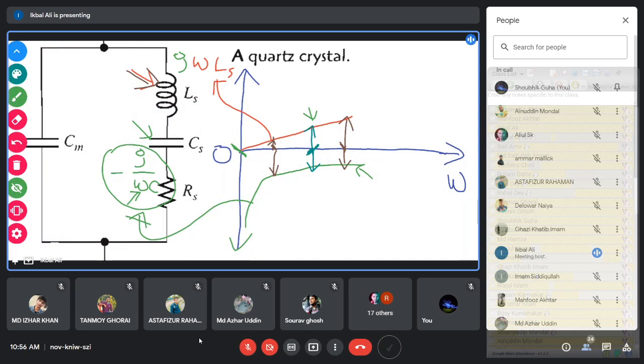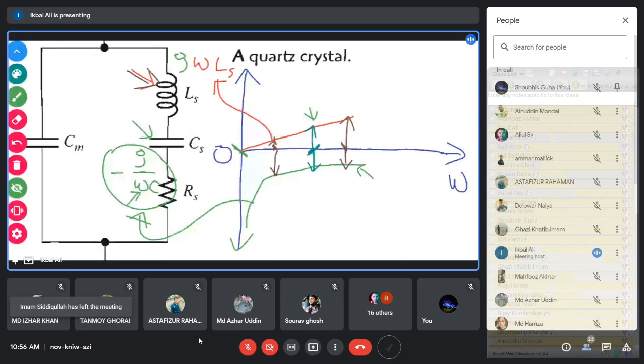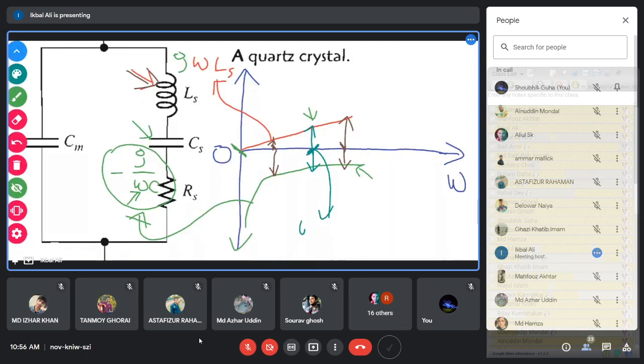So the summation, the total impedance of this inductor and capacitor in series, will become 0. At that frequency this happens, and that is the resonant frequency for the series resonance. So this frequency actually gives you the series resonant frequency.